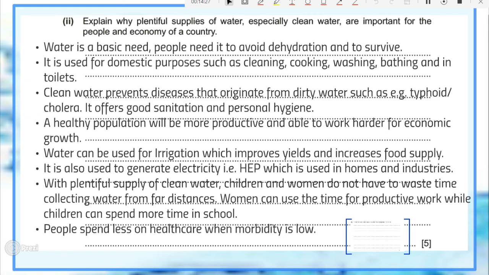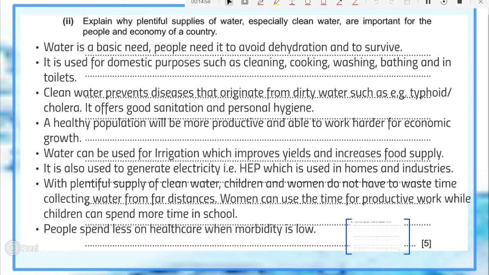Next point is clean water prevents diseases that originate from dirty water. Some of these diseases could be typhoid, cholera, and as people are clean, that means they have good personal hygiene and therefore they do not get sickly. And of course, a healthy population will be more productive and able to work harder for economic growth. So that is a point that relates with the economy.